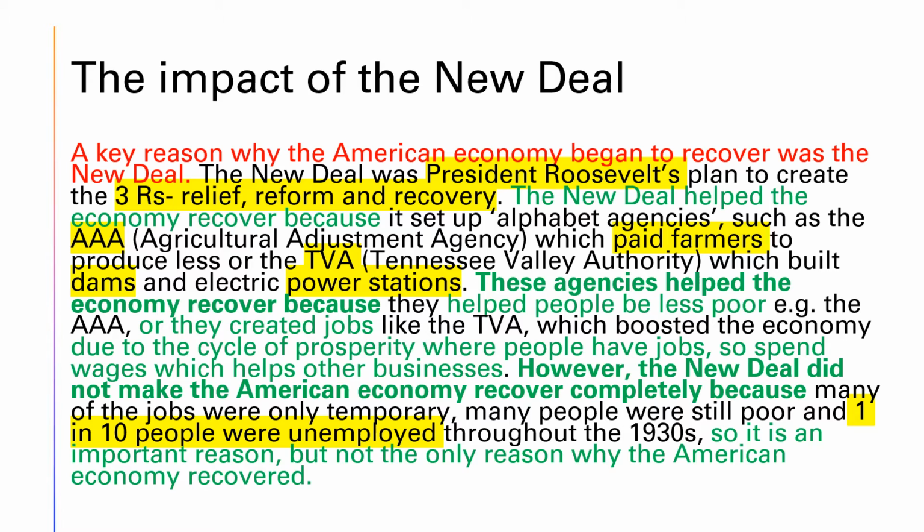That final sentence is really good because it tells you about why the American economy didn't completely recover because of the New Deal, which is really quite impressive because it's saying, well, I know that the New Deal did some good things, but it wasn't completely successful. But you'd still get a decent mark if you just had those 4 sentences. So it's a really quite straightforward way of answering this question that most people should be able to do quite well if they've done some revision and if this came up in the exam.